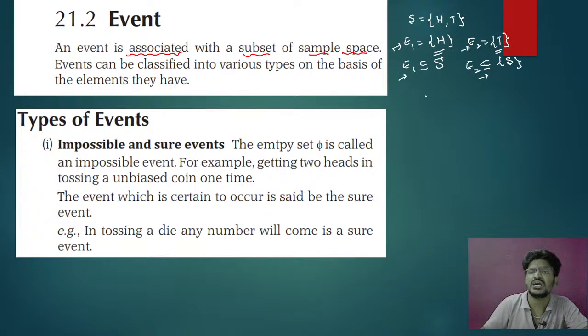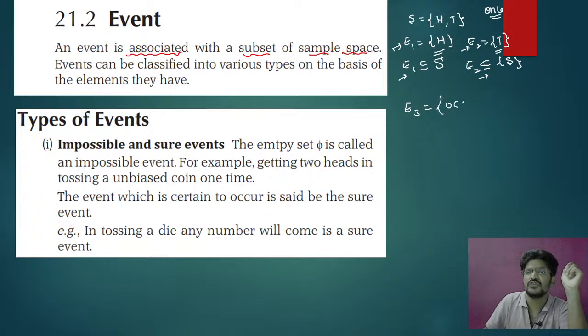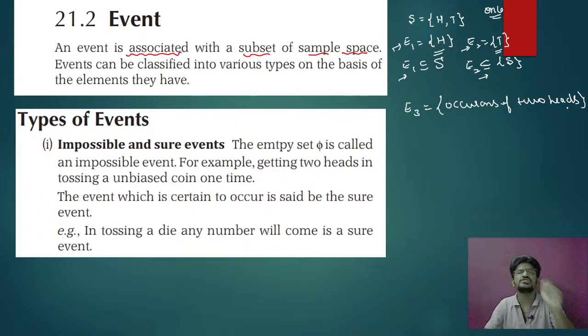Suppose I take event E3 as occurrence of 2 heads when the coin is tossed only once.